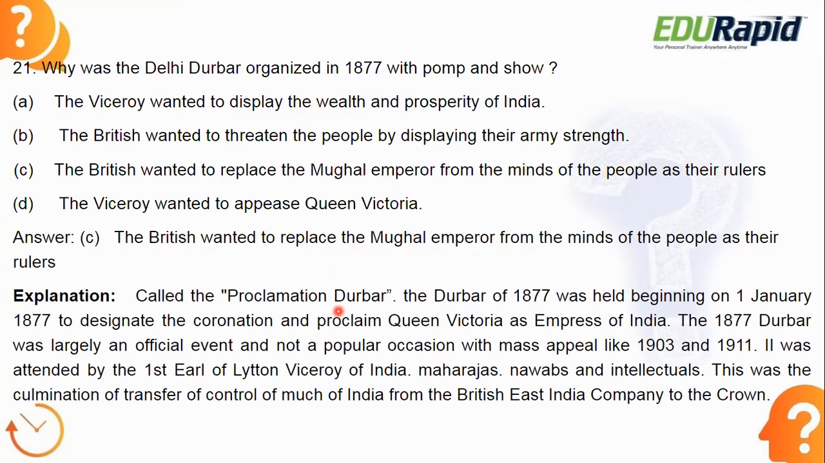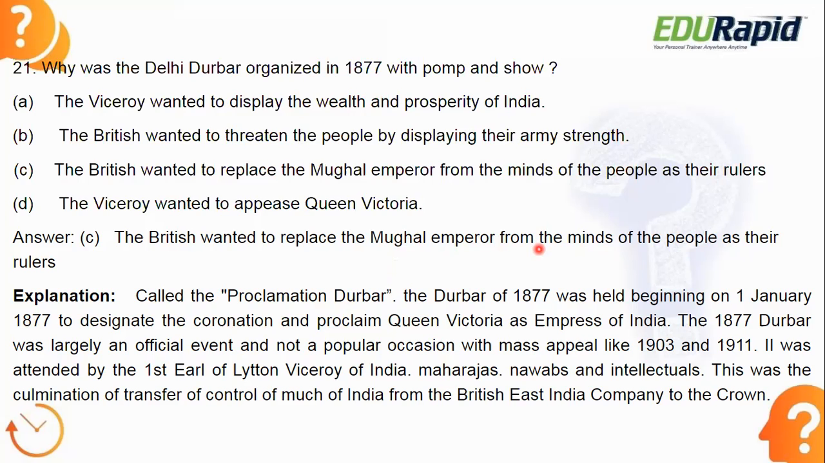Before this Delhi Darbar of 1877, the Mughals were there, they were dominant. Anyhow, even before that, the Mughal emperor had started declining. So to replace the Mughal emperor from the minds of the people as their ruler, they organized the Delhi Darbar in 1877. The proclamation Darbar of 1877 was held beginning on 1st January 1877 to designate the coronation and proclamation of Queen Victoria as the Empress of India, not Mughal or any Indian native ruler. She is the Queen of India.